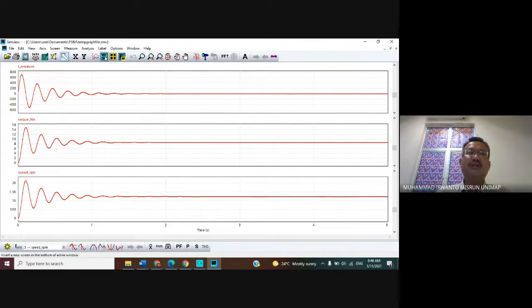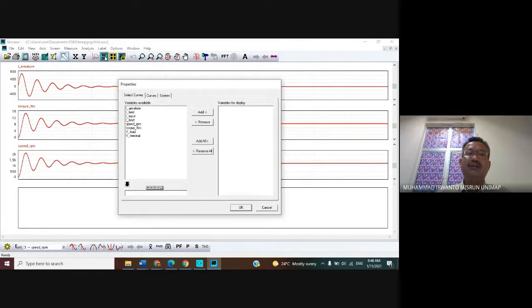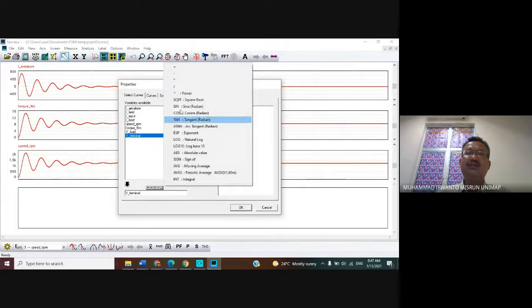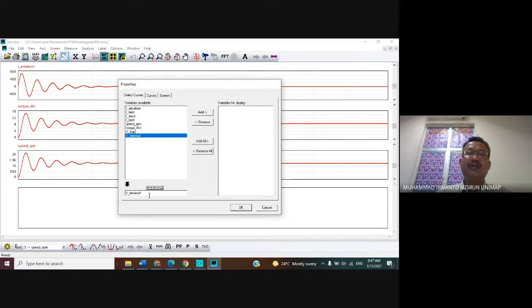First you click the menu bar, add one screen in here.